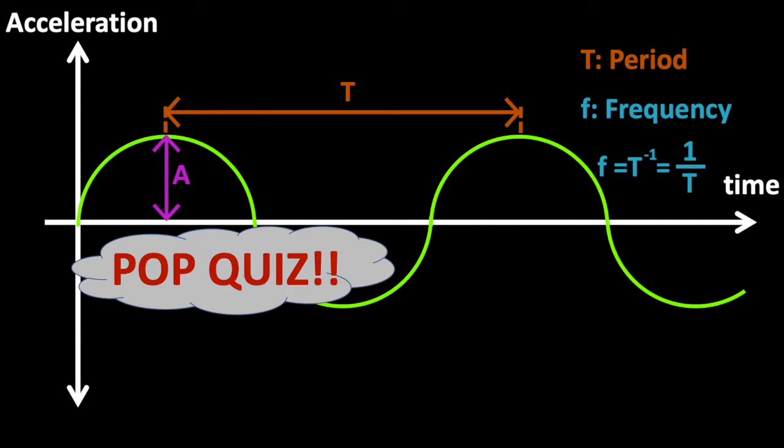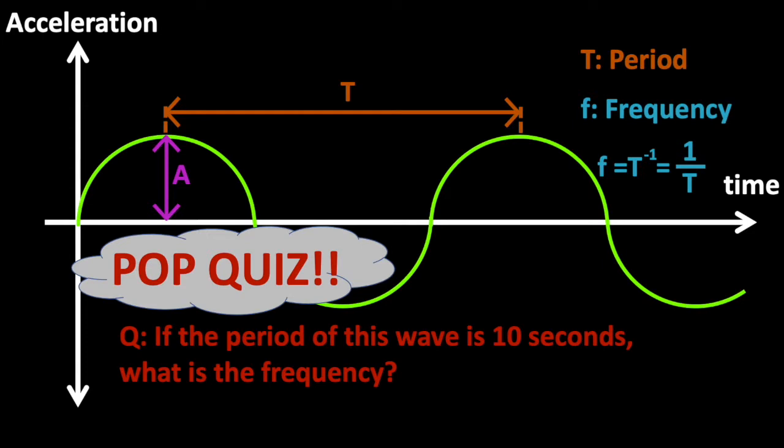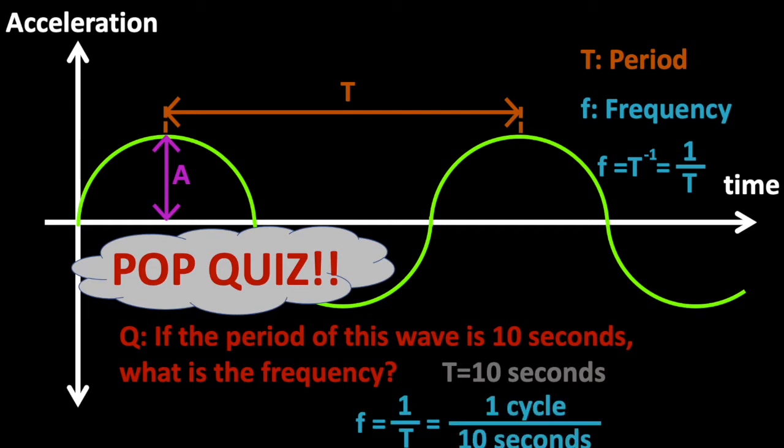Now let's test our knowledge with a pop quiz. If the period of a wave is 10 seconds, what is its frequency? Well, if we are told that the period is equal to 10 seconds, we know that the frequency is 1 over 10. So it is equal to 0.1 cycles per second, which is the units of hertz.